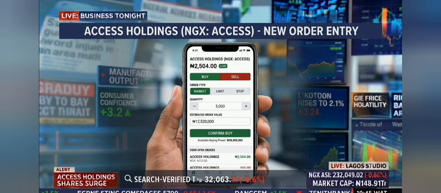Trading costs. Nothing is free. When you buy or sell on the NGX, you pay broker commission, typically 0.75% to 1.5% of the transaction value. SEC fee, 0.3%. CSCS fee, 0.3%. VAT on the broker commission. These costs seem small but they add up. If you're trading frequently, fees eat into your returns. Factor them in before calculating your profit.